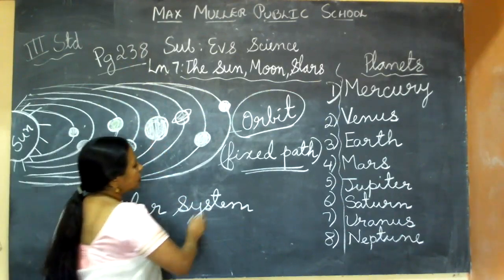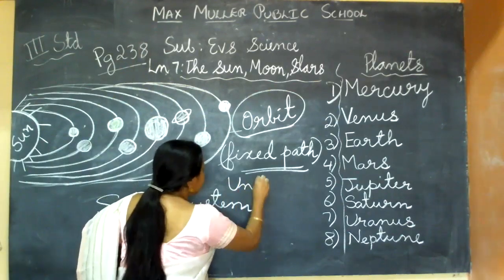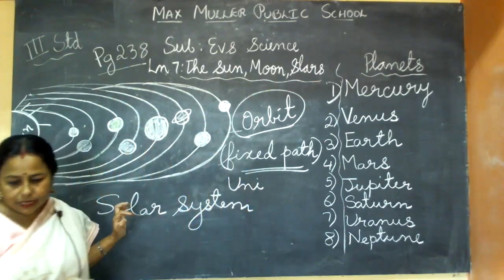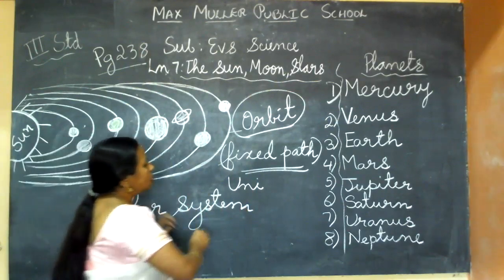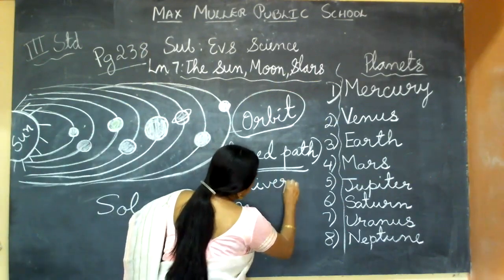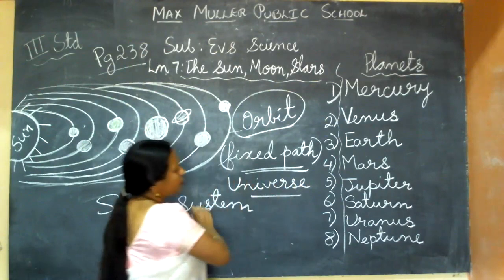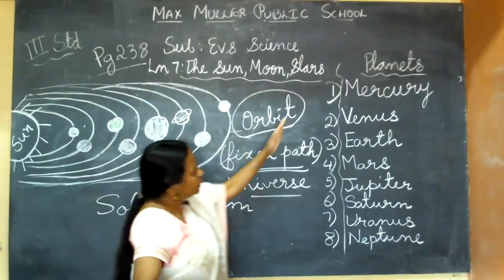So one more word you learn: universe. Universe is total, everything. Space and the solar system, all together, is called the universe. U-N-I-V-E-R-S-E. So these words you can write in the rough note: universe, orbit. Then I will give homework.